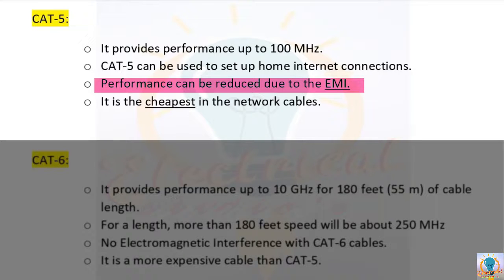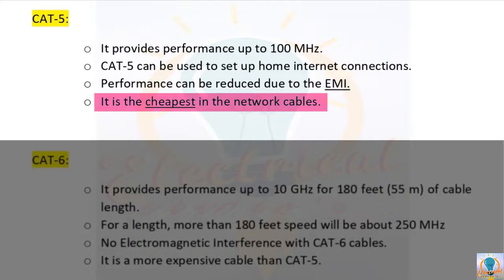So when a Cat5 cable is faced with electromagnetic disturbances from external factors, the performance of the cable can be reduced and the data transmission speed will also decrease due to this interference problem. Clear? And when you are taking cost into consideration, this is the cheapest option. Cat5 cable can be fitted into your budget easily.